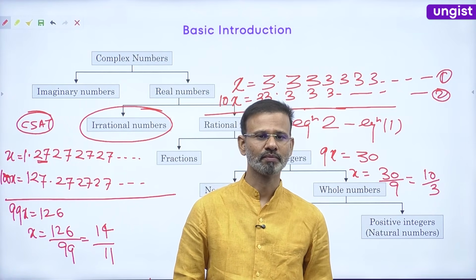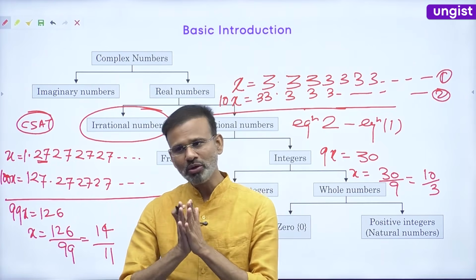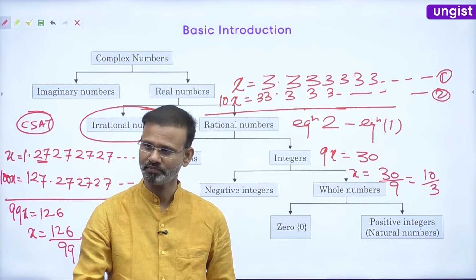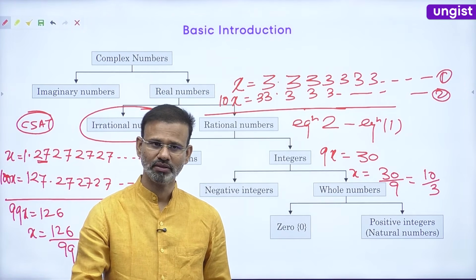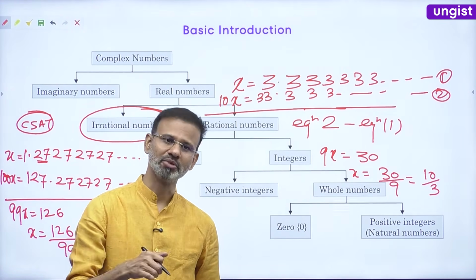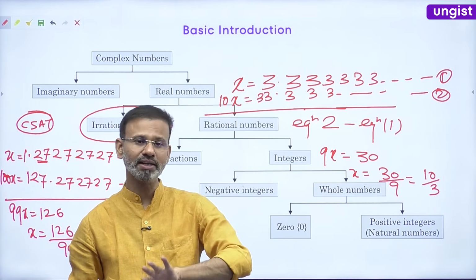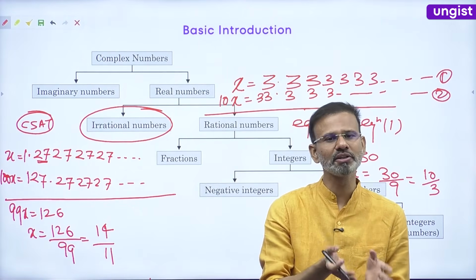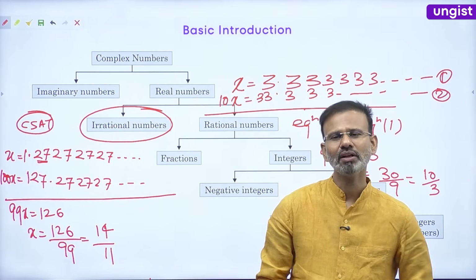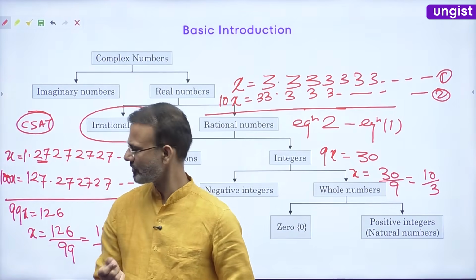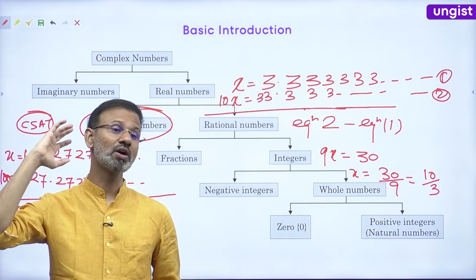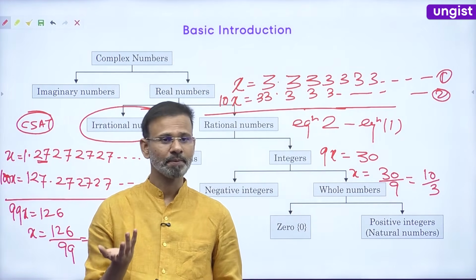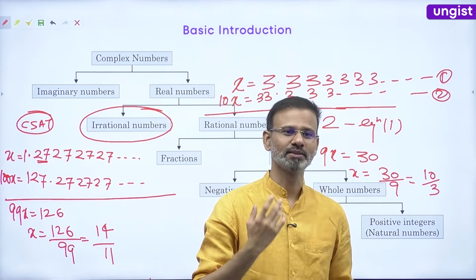Everybody fine now? Acha. You told me the definition of rational number was a number that can be represented in the form of p by q. Right? Now if I talk about irrational number, obviously a number that cannot be represented in the form of p by q. Cannot is a very heavy term guys. Cannot, it just cannot be. So what is it that cannot be?